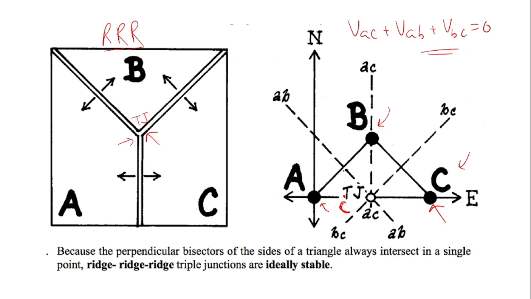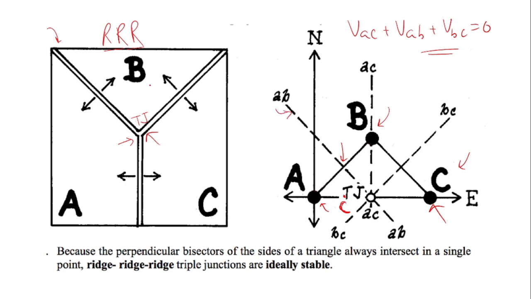Now that you have put them relative to each other, you have to draw the velocity vectors. If you remember, in the case of a ridge, it's a very simple case. You just draw a velocity vector parallel to the plate margin and passing through the midpoint. So if we talk about A and B, you draw this velocity vector passing through the midpoint of AB, so in this case this will be the velocity vector.